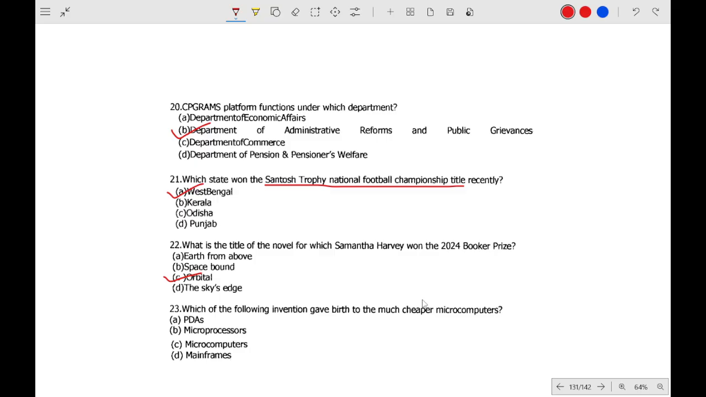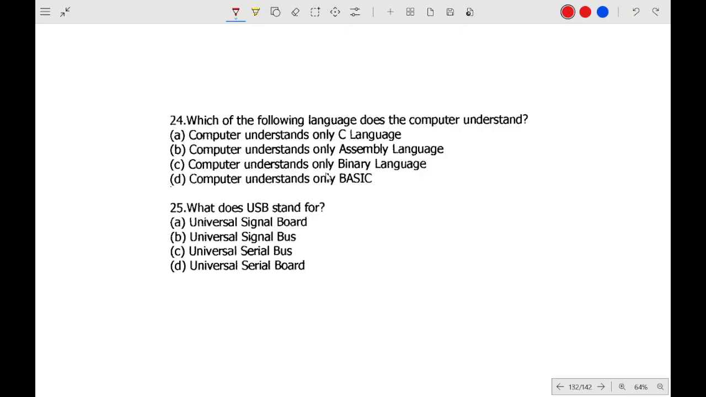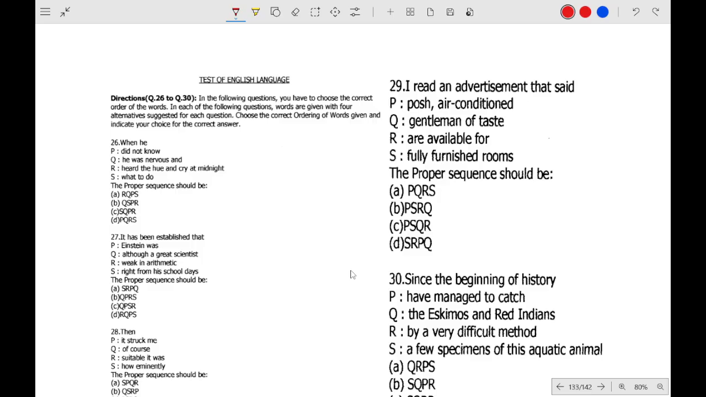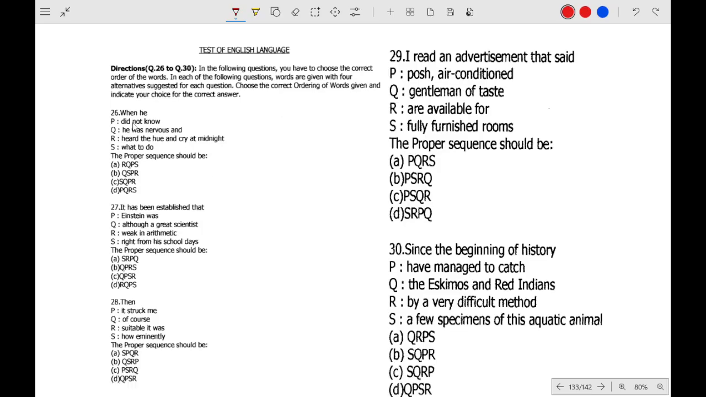Microprocessors are used in microwaves. Computer questions are very easy. Computer only understands binary language. USB stands for Universal Serial Bus. And this one is the arrangement. First is given, what is the proper sequence? When he, it is a pronoun. When he heard the hue and cry at night, he was nervous and did not know what to do. Very easy. When he heard, so this is the correct option.